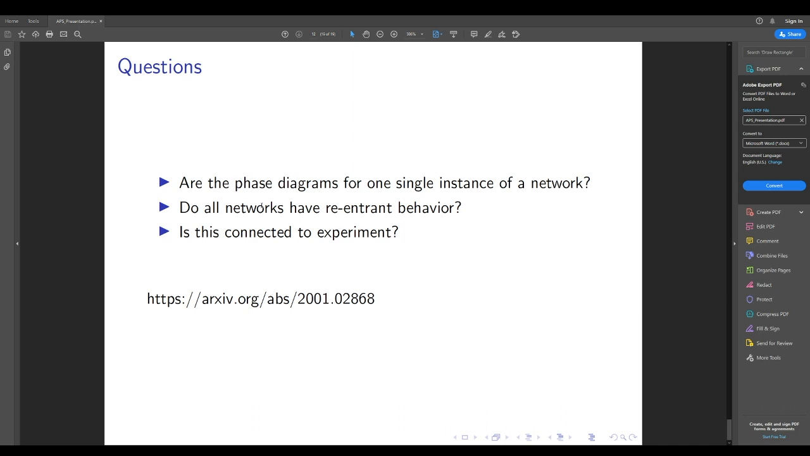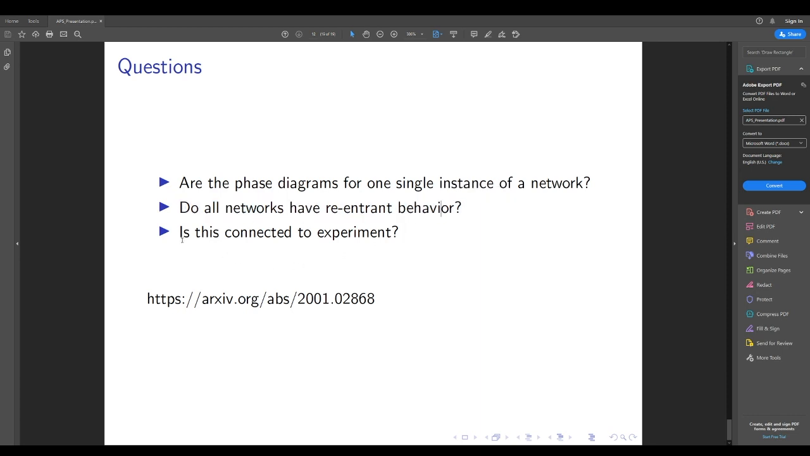Do all networks have reentrant behavior? Not all networks do have this reentrant behavior, particularly if certain parameters of the network are changed. And so we observe in some cases that we do see this reentrant behavior for particular delta V values. However, this is not present on all networks. But previously it wasn't observed in any networks, so we show that they do exist in some networks.